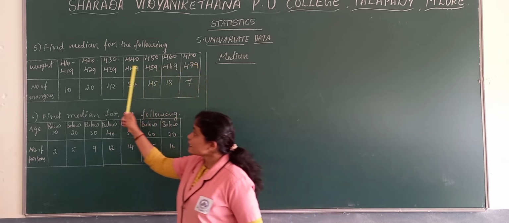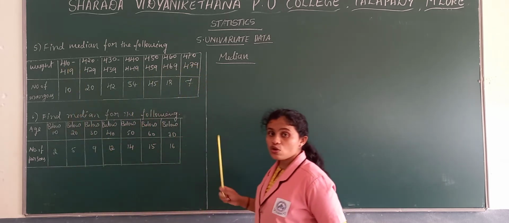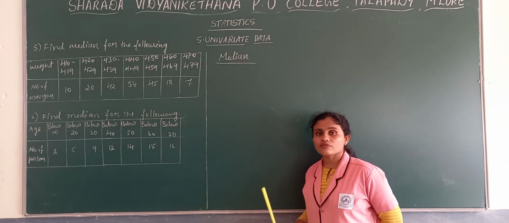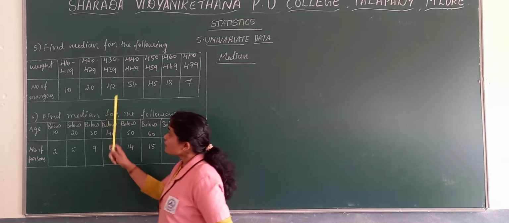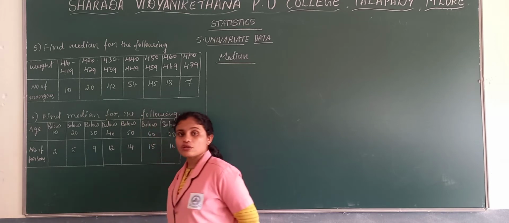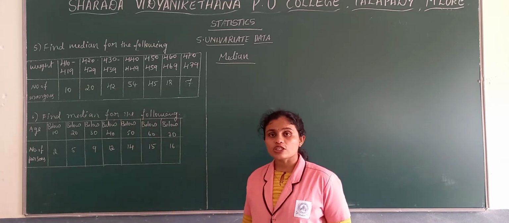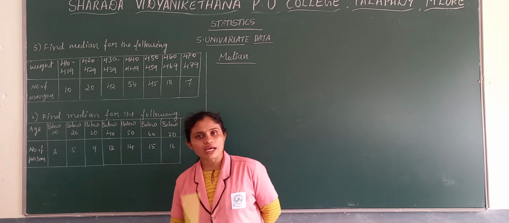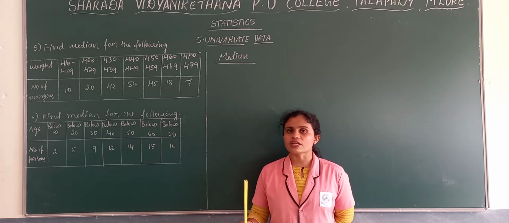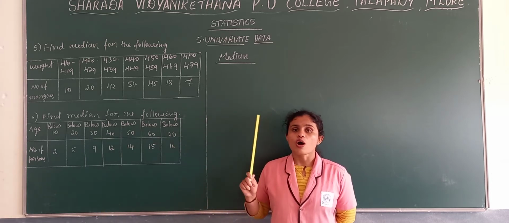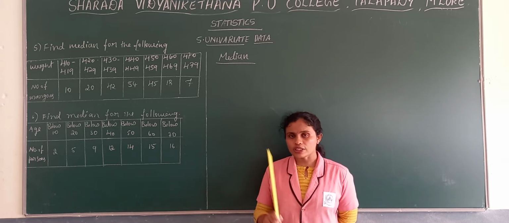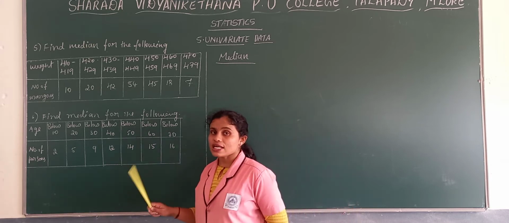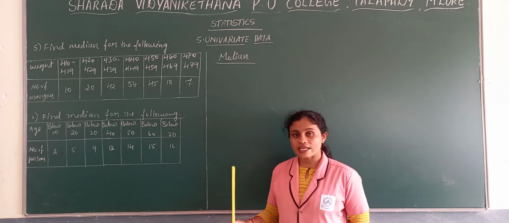So it's in inclusive form because there is no continuity in the class intervals. Now what do we need to do while solving? We need to convert into exclusive form. Remember, in case of mean, we are not converting inclusive into exclusive. Only when we find the mid value or x, we consider it as exclusive form.